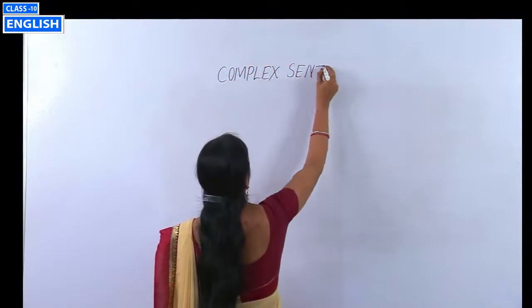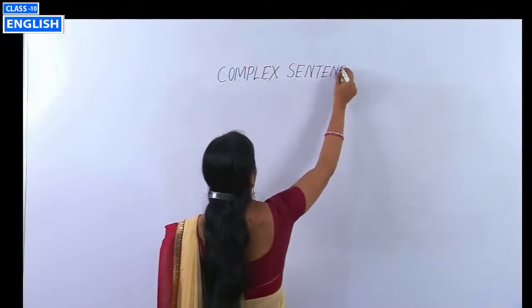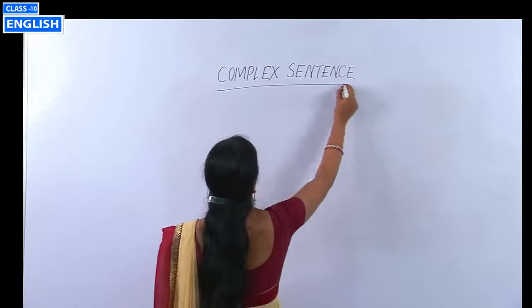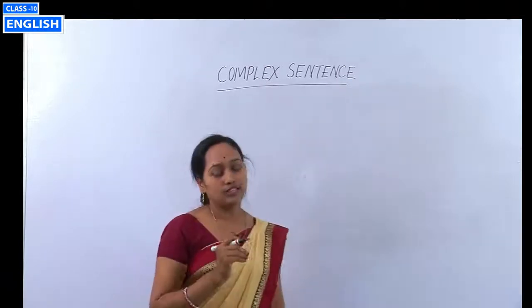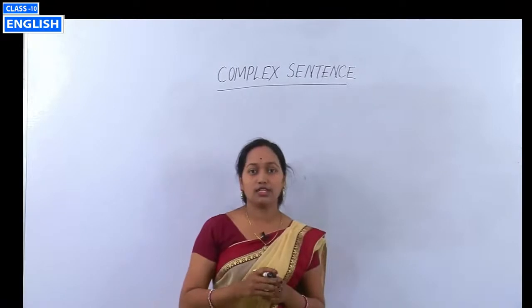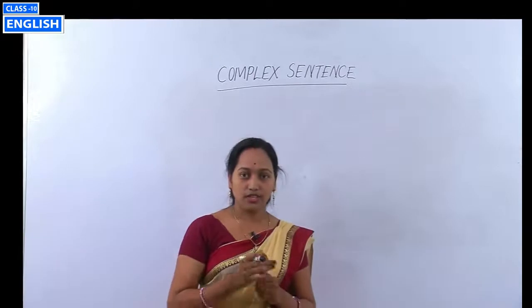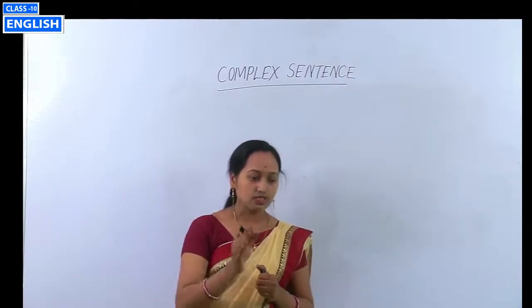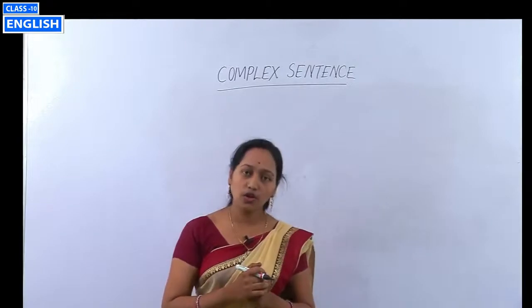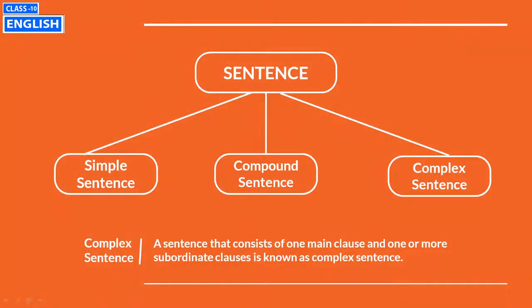Complex sentence. Okay? Today we will discuss what is a complex sentence. Just look at the slide. What is the definition of a complex sentence? A sentence that consists of one main clause and one or more subordinate clauses is known as a complex sentence. So main clause and subordinate clauses, as you have already been taught. Clauses are 2 types.